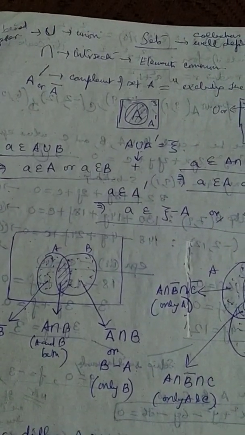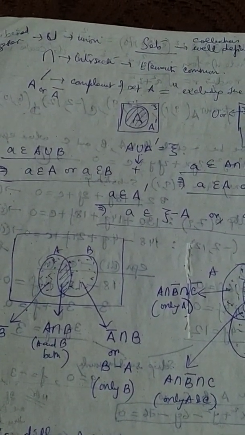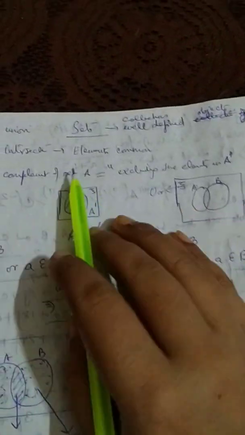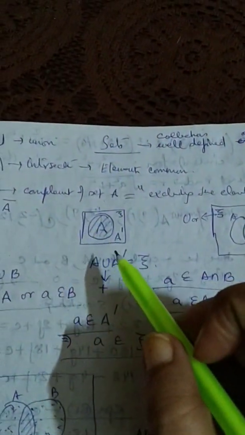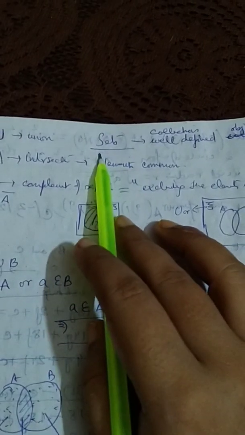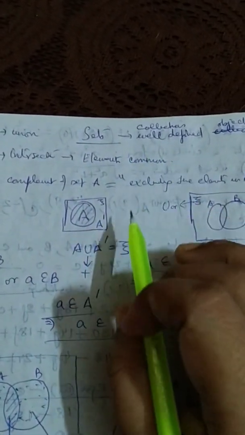We'll begin with sets, relations and functions now. First, sets. What is a set? Set you are doing since I think class 6 or 7. Set is a collection of well-defined objects.